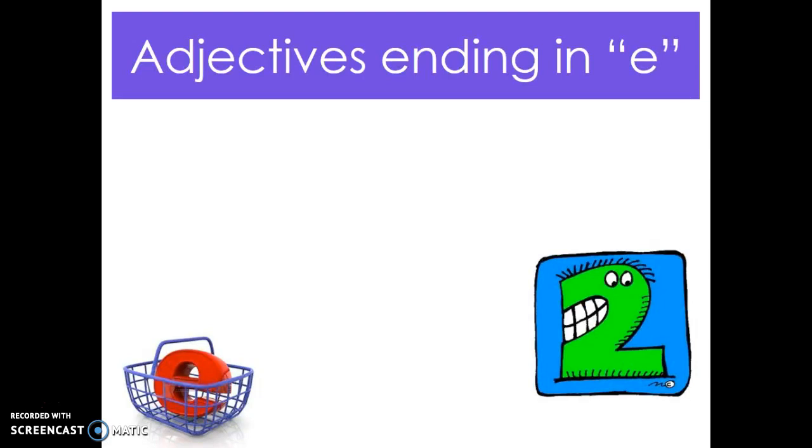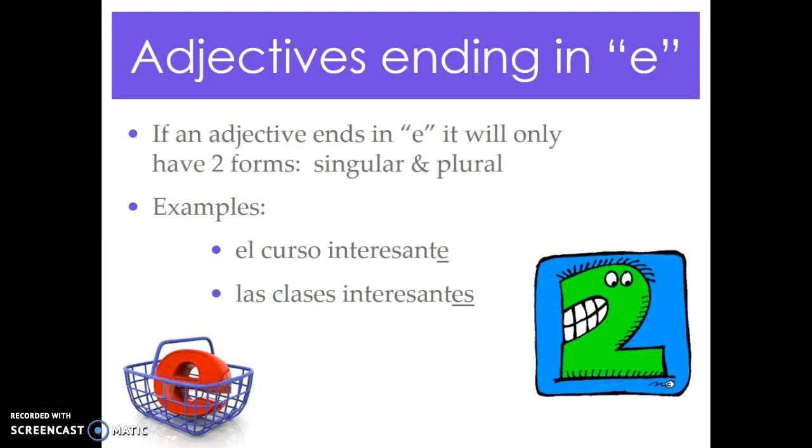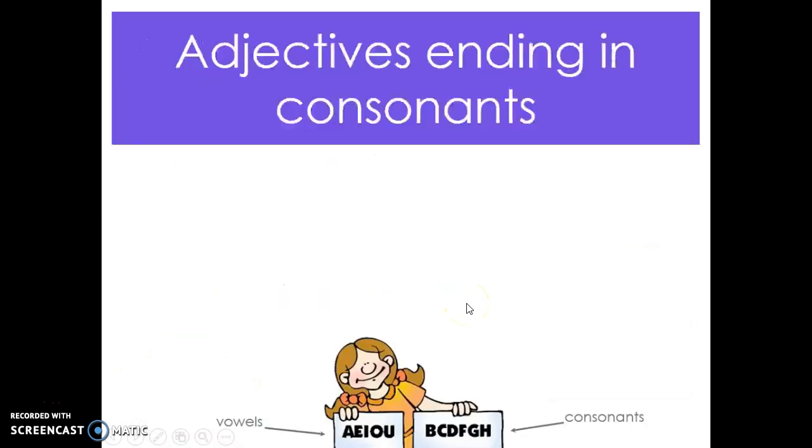Now we're moving on to adjectives ending in E. If an adjective ends in an E, it will only have 2 forms, singular and plural. Okay? So here's some examples. El curso interesante, the interesting course. Let's pluralize that. Or I'm sorry, let's do a different one. Las clases interesantes, the interesting classes. Right? So the only thing you need to know about this is anytime you come across an adjective that ends in E, there's no other forms, the E doesn't change into an O, an A, or anything like that. Just it goes from E to ES.